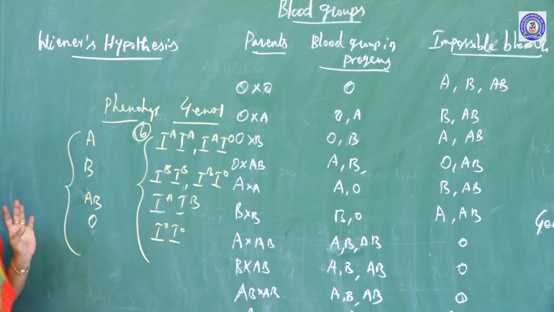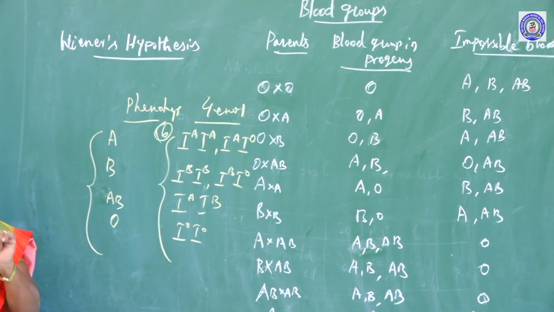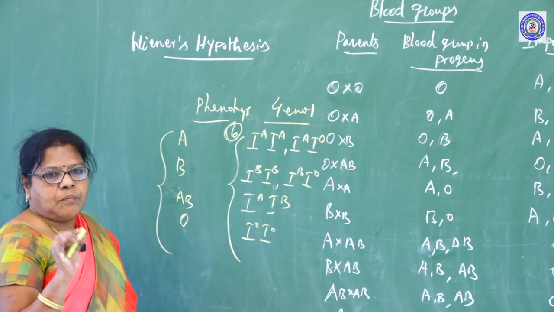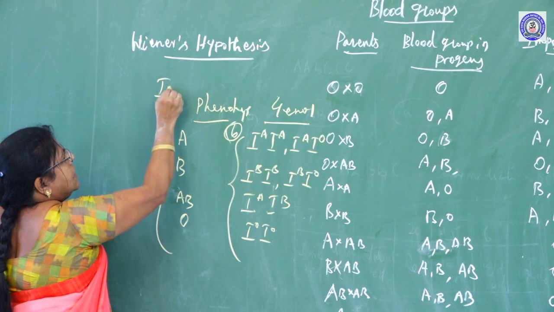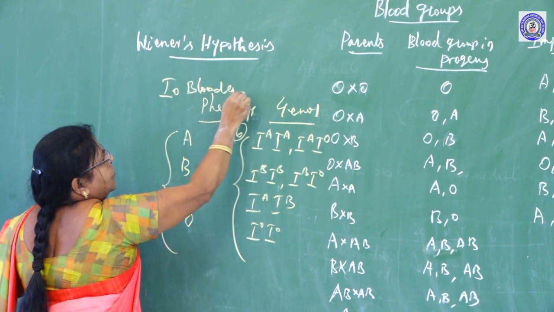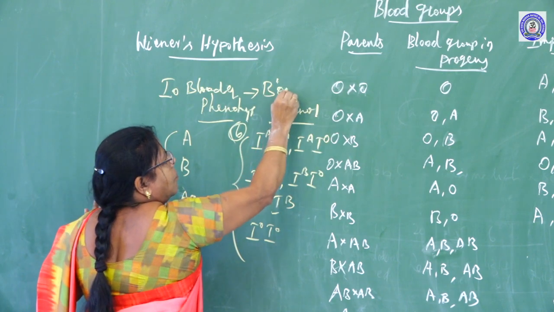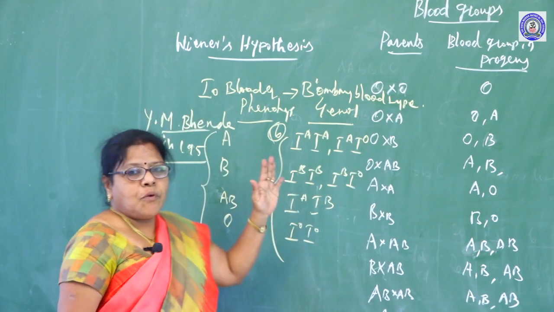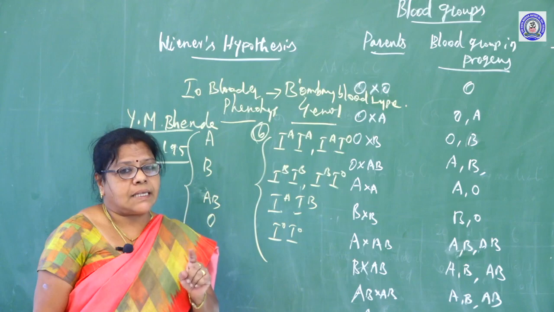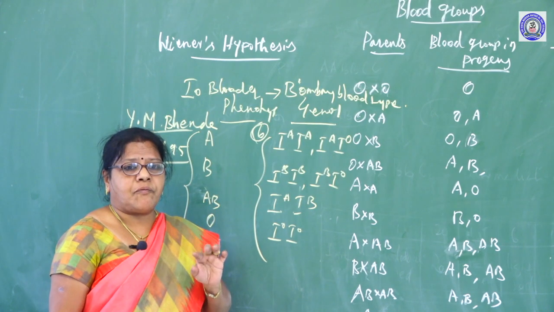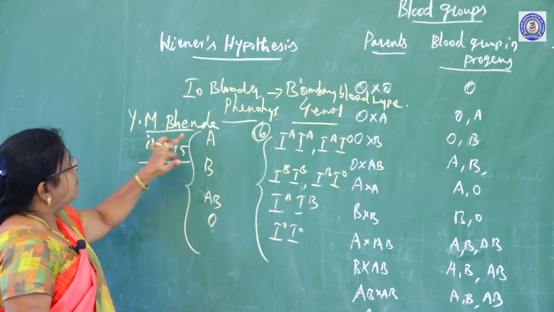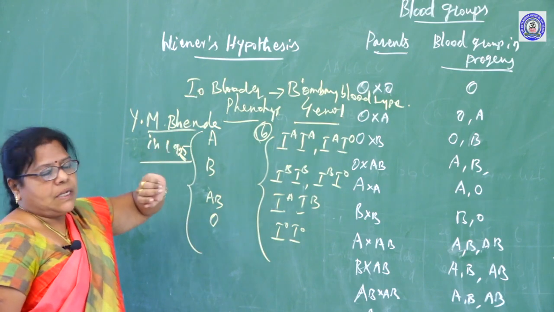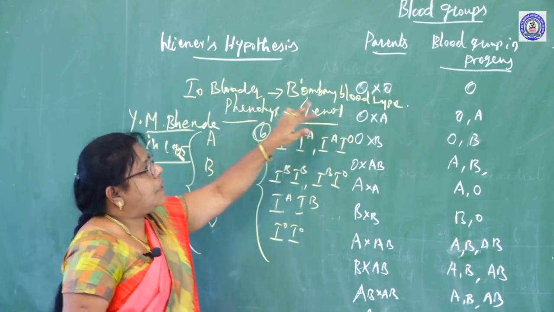The O blood group is a rare blood group. The O blood group has a recessive gene. This blood group was first discovered in Bombay, so it is known as Bombay blood type. The O blood group is the universal donor. It has a recessive gene. This blood group was first discovered by Y.M. Bhende in 1925 in Bombay. So this blood group is known as Bombay blood type.